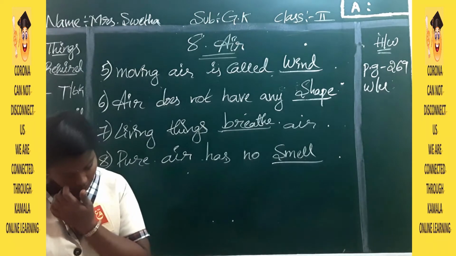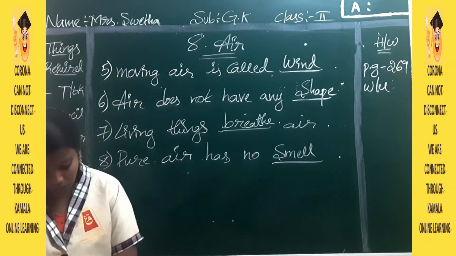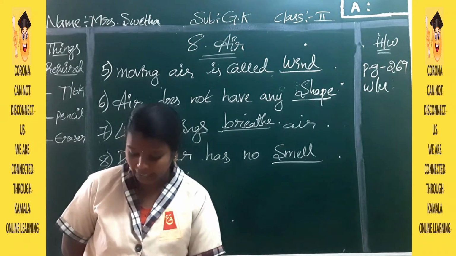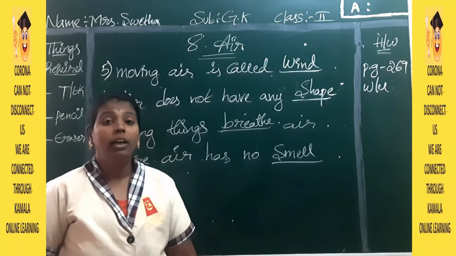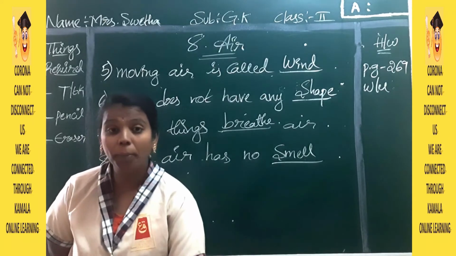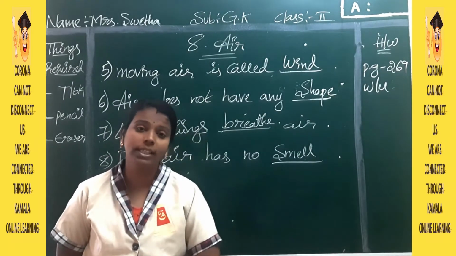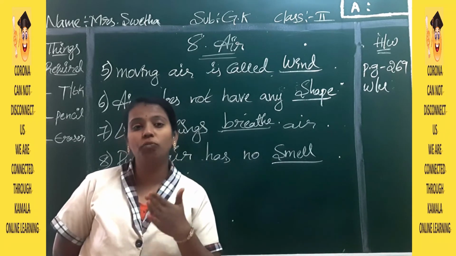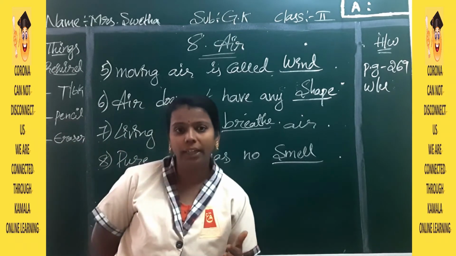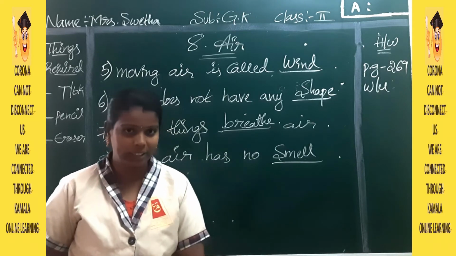So this is about your 8th lesson. Now see here, they have given one more point: 1/5 part of the air is oxygen. So in complete air, 1/5 of the part is oxygen itself. In air you have different percentages of different gases: oxygen, carbon dioxide, nitrogen and neon. So in air, the oxygen percentage is 1/5 part.